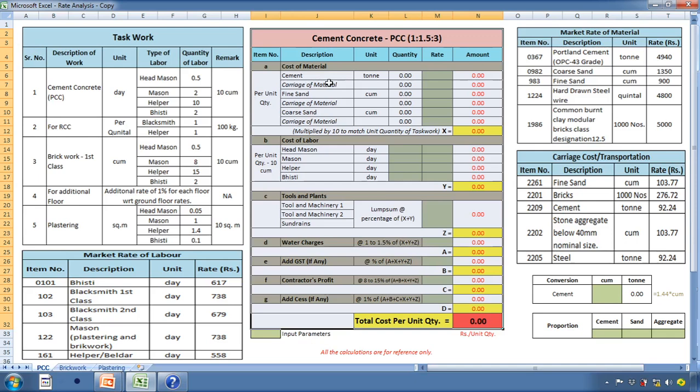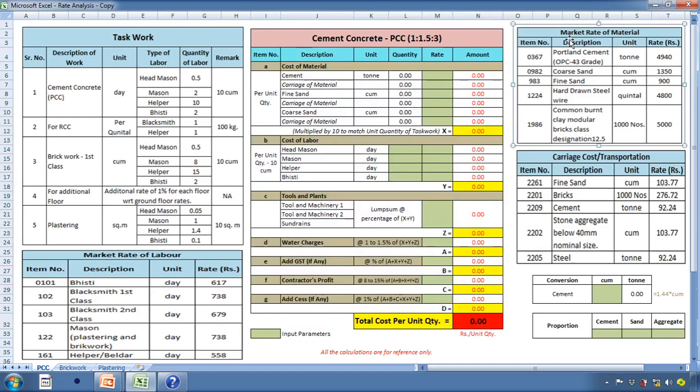Here, for preparing rate analysis, we require the market rate of material. So, market rate of material has been given here. Then we require the cost of transportation. So, cost of transportation is included on the right side of the structure of rate analysis. Whereas we also require the task work and the market rate of labor, which is on the left side of the structure of rate analysis. So task work for the various items of work is included here and the market rate for the various types of labor is included here.